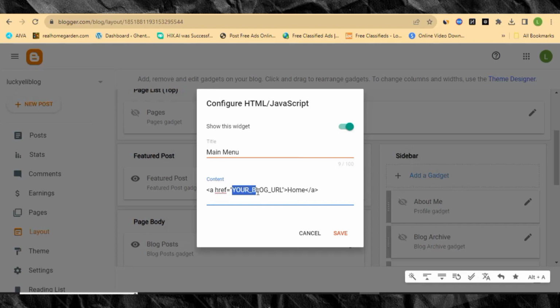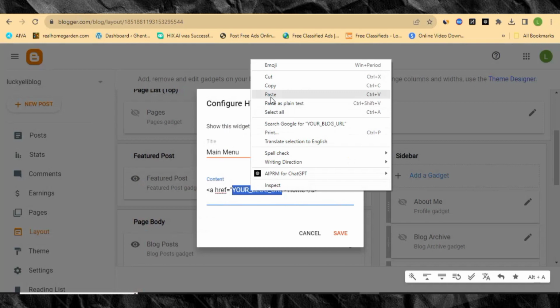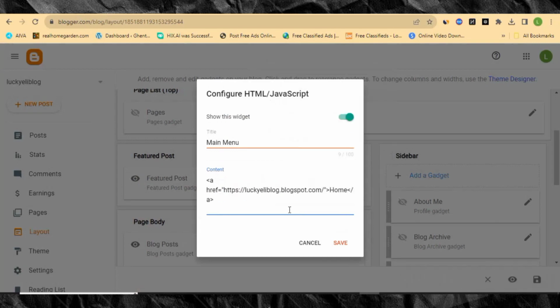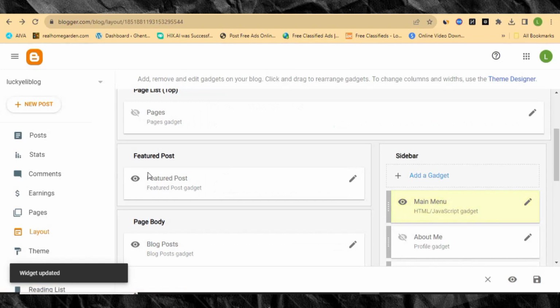You see this place that is saying your URL. This is where you'll be putting the URL of whatever place that you want the code to show. In this case, this is for the home page. So I'll go and copy the URL of the home page over here, and then I'll come back and paste it right here, right? So now the next thing we have to do is to make sure we save this. So we are adding a home page link. So after you've added it, it will still remain here. So this is what you need to do.